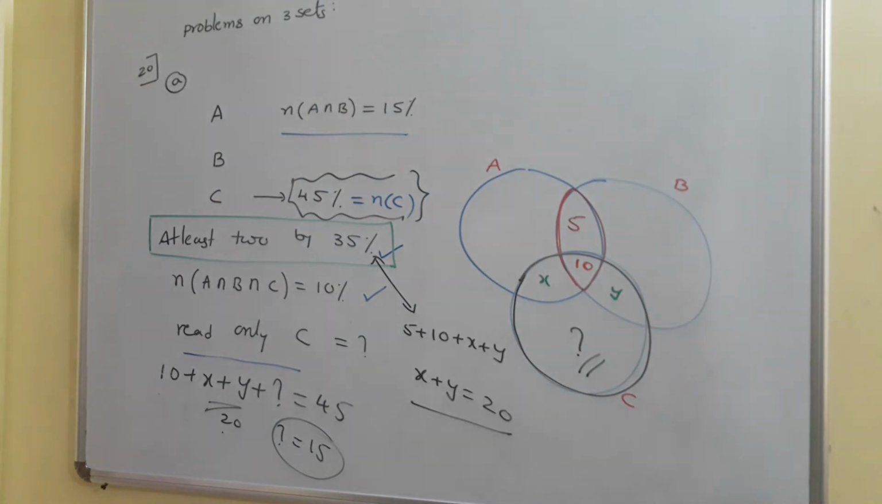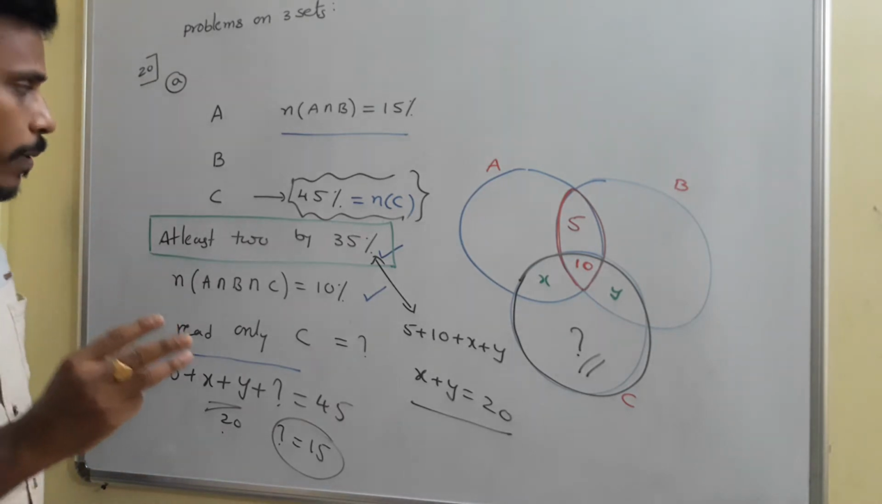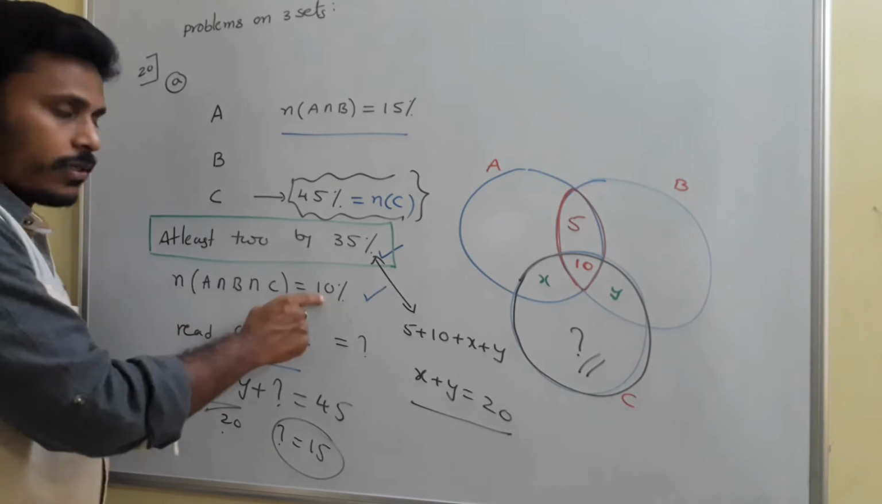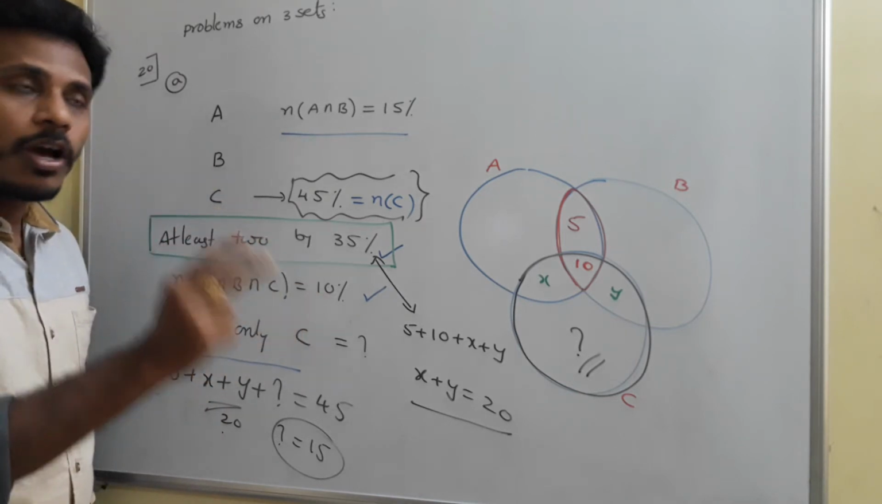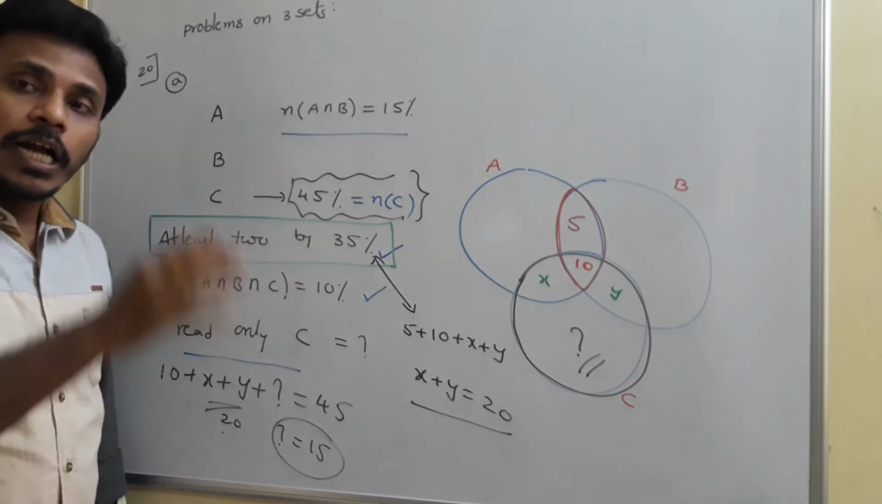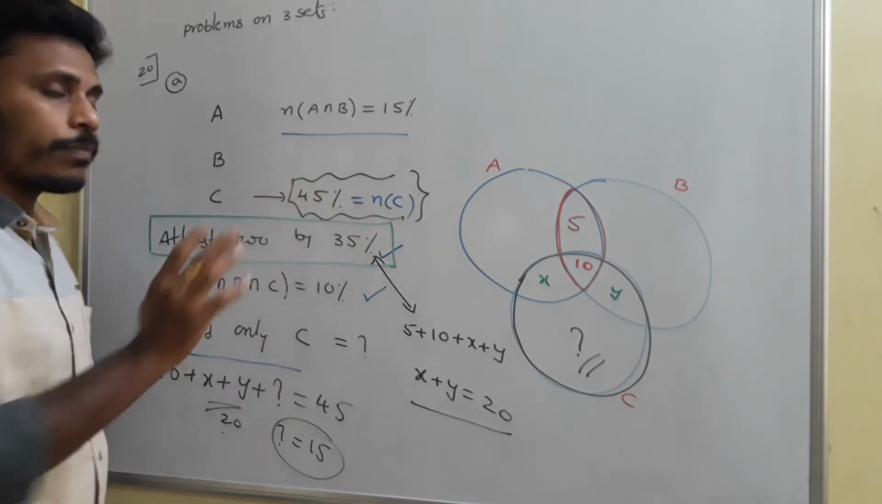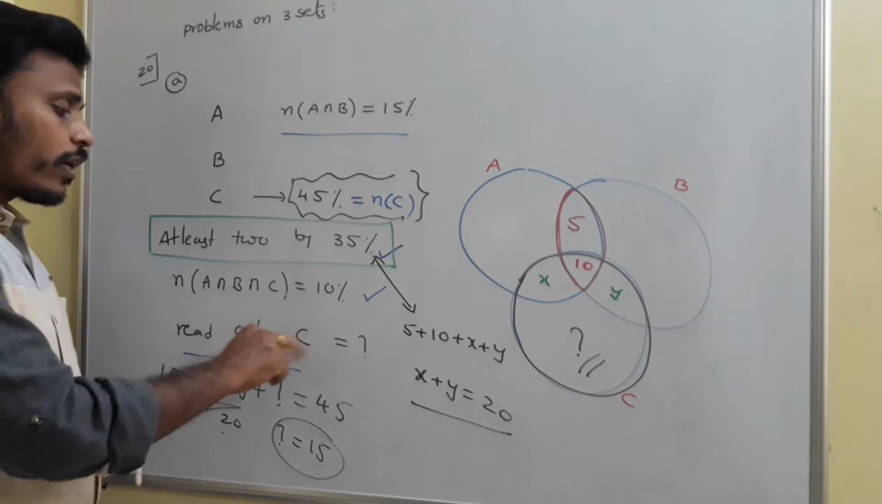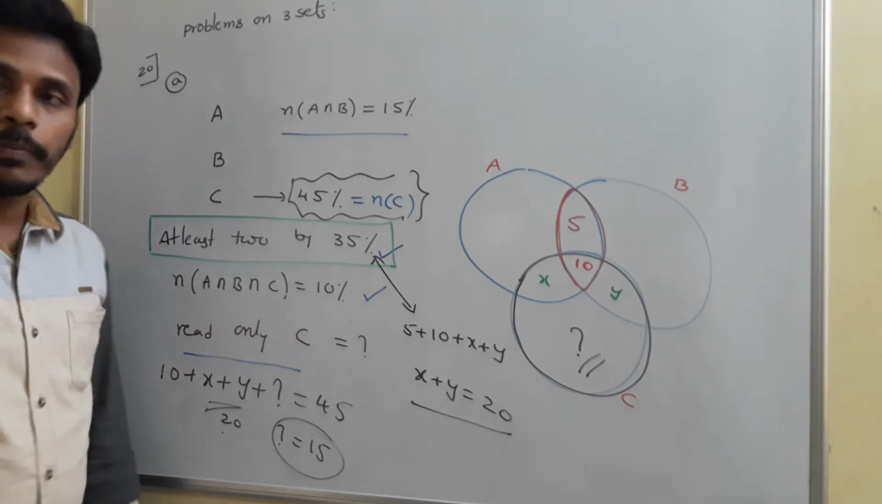Okay, just have a look once again. What is the given information for the problem and what are we finding? Just look there. There are 3 newspapers A, B and C. All the 3 newspapers are read by 10%. 2 papers A and B are read by 15%. And newspaper C is read by 45%. And we need to calculate the number of persons who are reading only newspaper C.